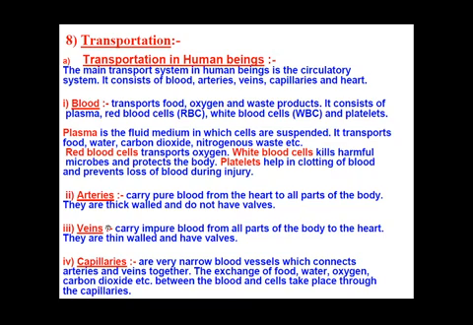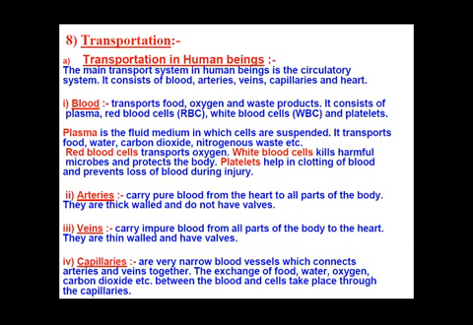So these two blood vessels are very important in our body. The veins are thin walled and they have valves in them. Valves prevent the back flow of the blood. Fine. So this difference between arteries and veins also comes in the board examinations many times.